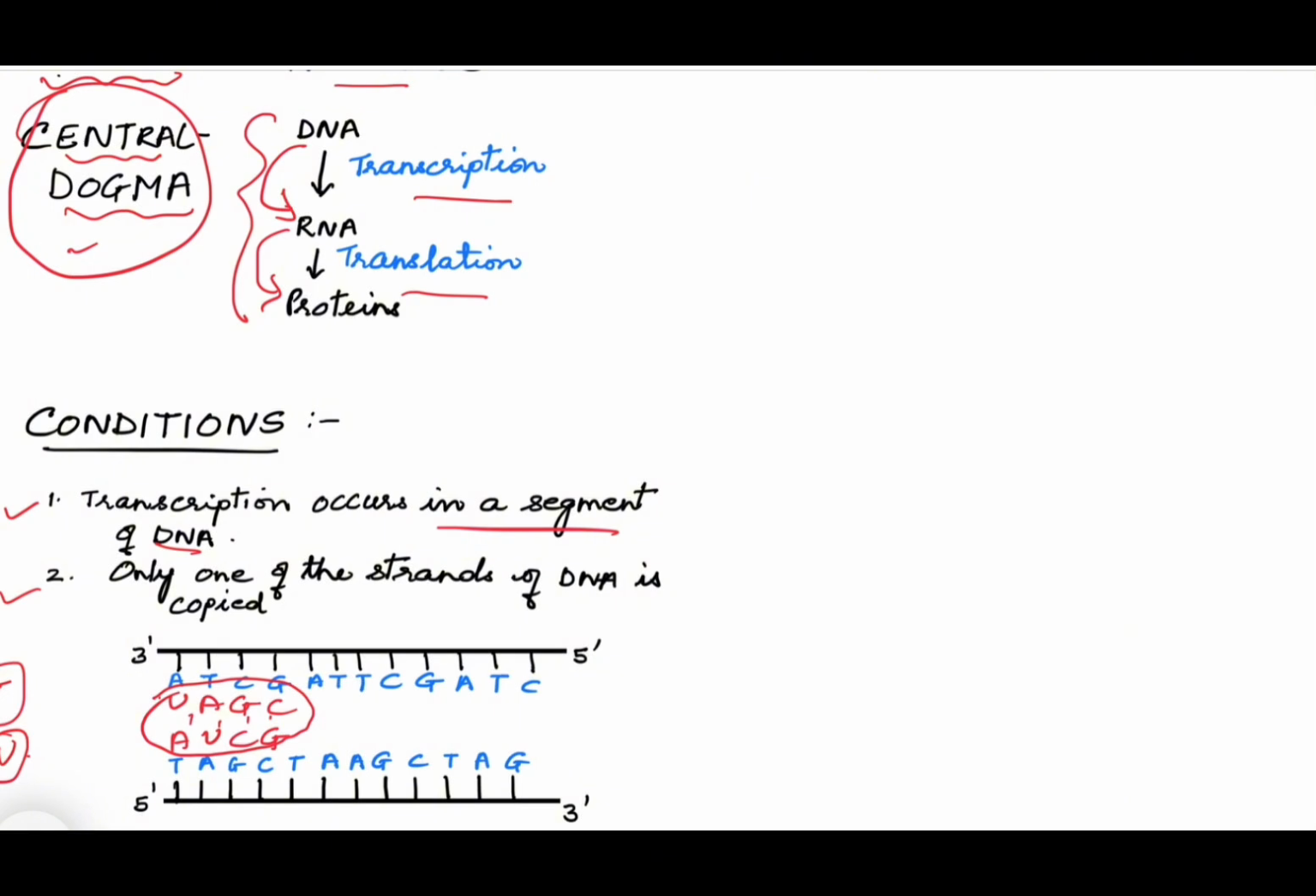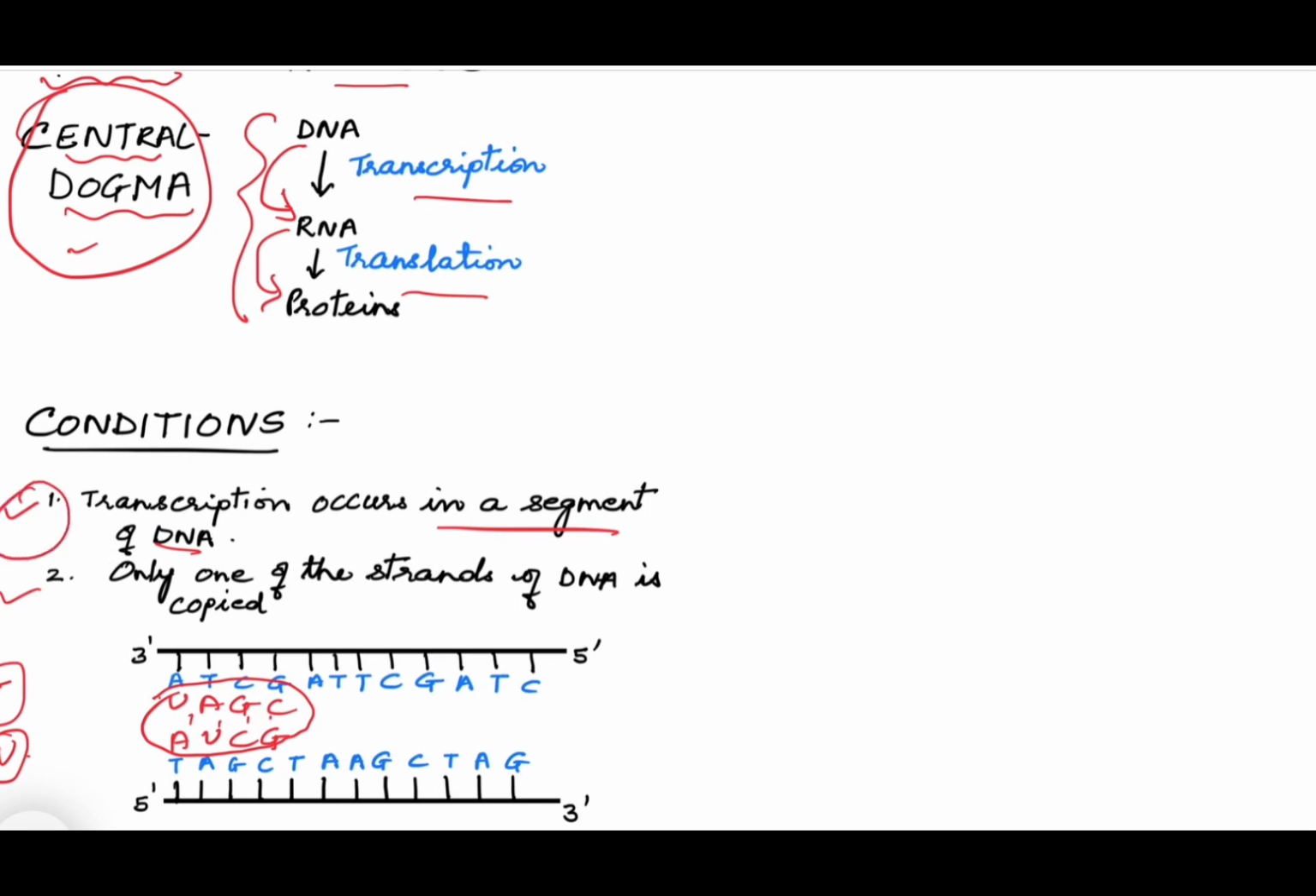And the other thing is that naturally, if both the strands were forming different RNA, they would code for different proteins. So from one molecule of DNA, if two different proteins are formed, then that is not acceptable. So that is why only single-stranded RNA has to be formed, and that is why only one of the strands of DNA is copied.